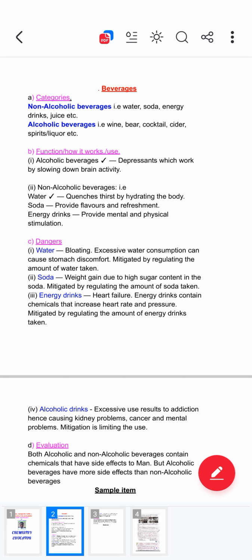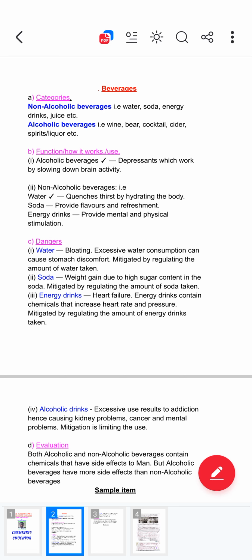So coming to energy drinks. Energy drinks provide mental and physical stimulation. When you say physical and mental, you are seeing the word energy drinks. These beverages, we take them when we need energy. Some people say, "Hey, do you have manpower?"